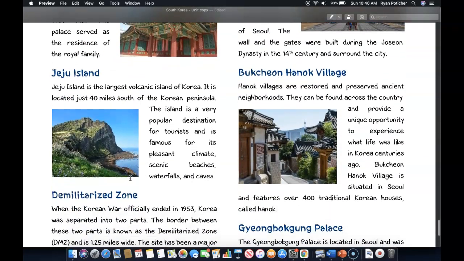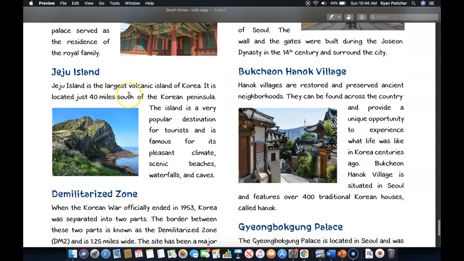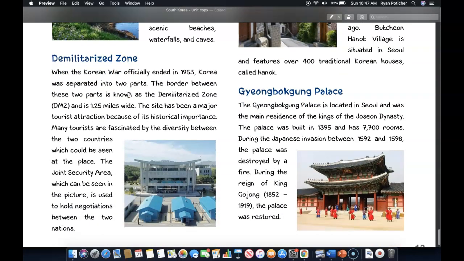Next here is Jeju Island. Jeju Island is the largest volcanic island of Korea, and it is located just 40 miles south of the Korean peninsula. The island is a very popular destination for tourists and is famous for its pleasant climate, scenic beaches, waterfalls, and caves.